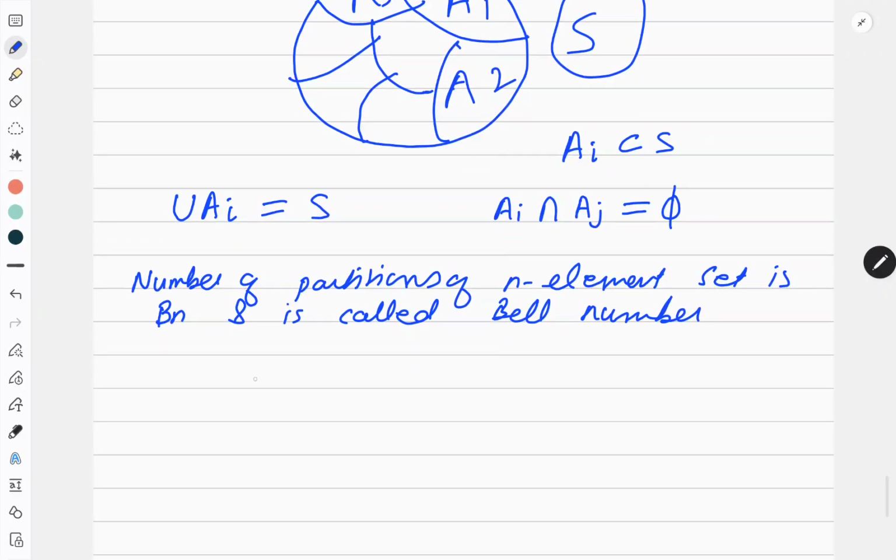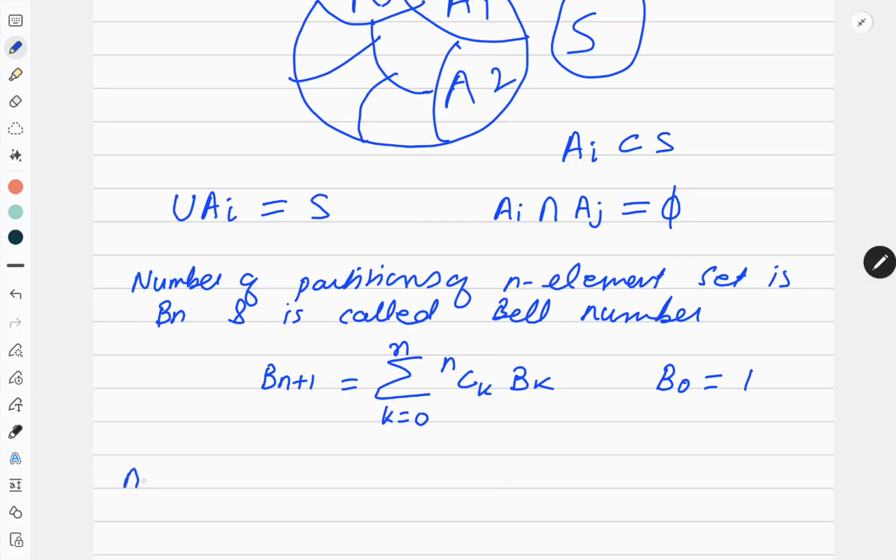The Bell number B(n+1) is equal to summation k equals 0 to n of nCk Bk. Now obviously, if you have only one subset, if I am taking it as 0, then B0 is always considered as 1. So B0 value is standard, always 1. Now I have to find out the remaining values.